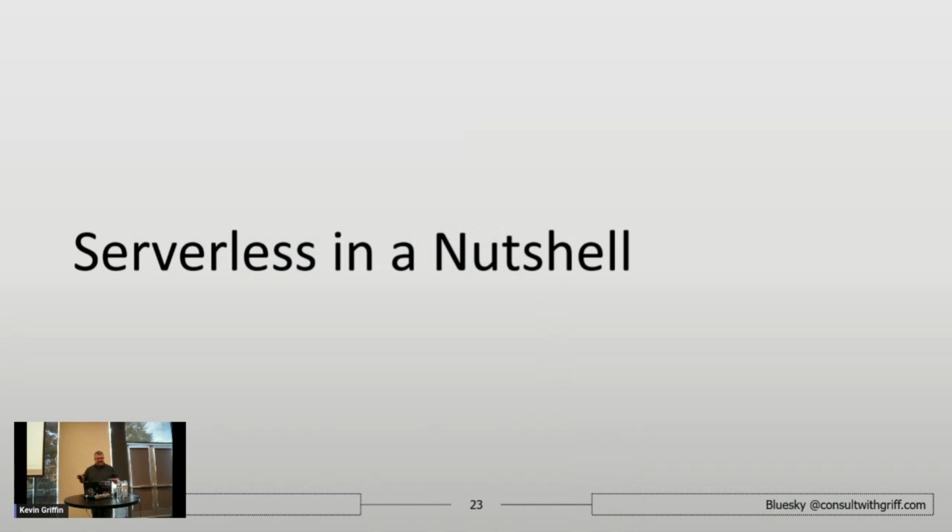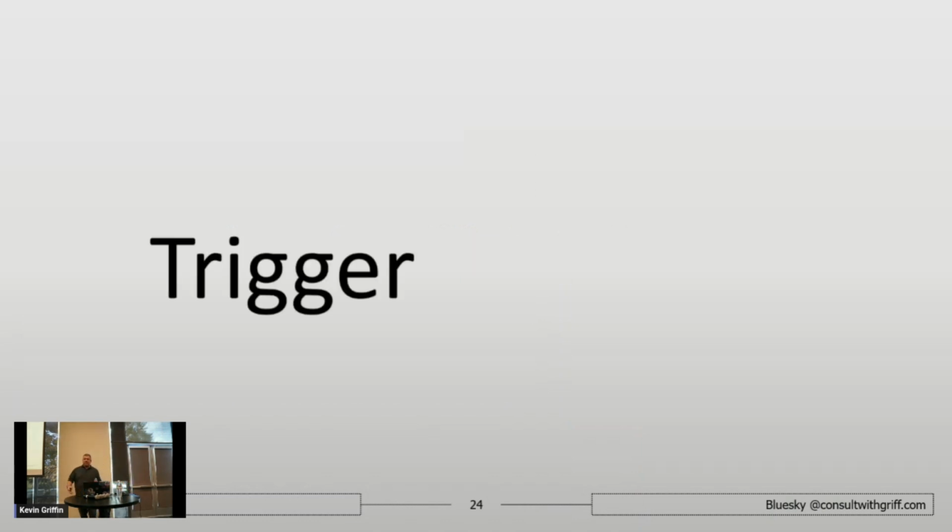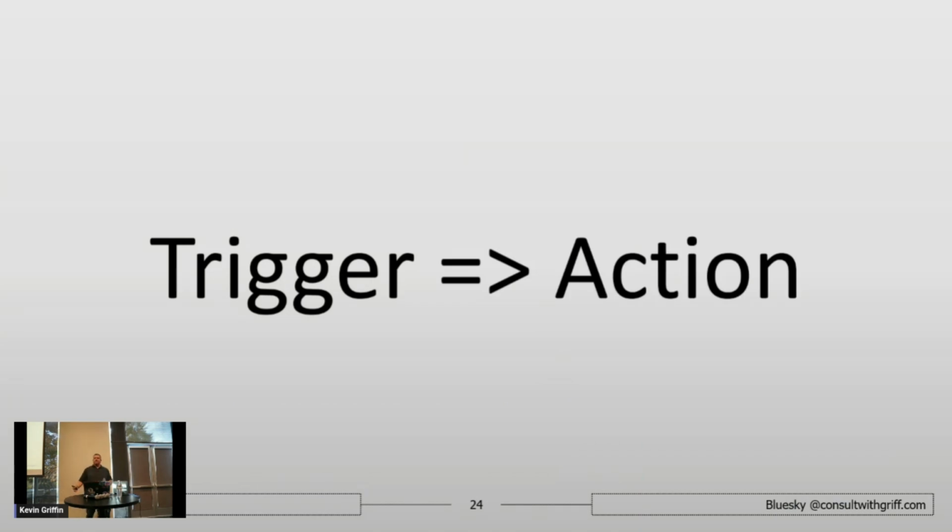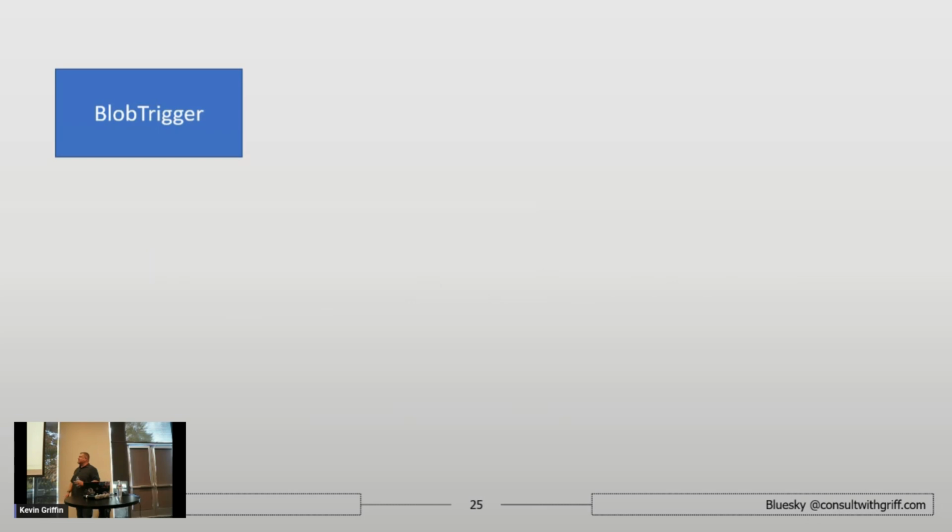So serverless, in a nutshell, just architecturally, two concepts. You have triggers, and you have actions. So something triggers a function to get executed. If you built a web API, you understand this. I make an HTTP call, something executes. But there's other types of triggers in the various cloud providers. Now, again, I'm Azure biased. We have a thing called blobs. It's like S3. You're putting files into a file system on the cloud.